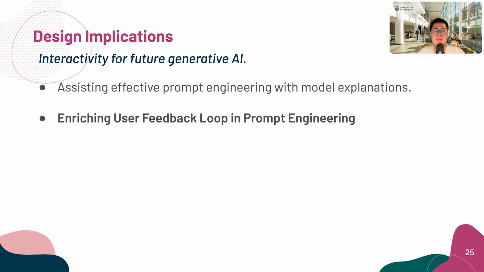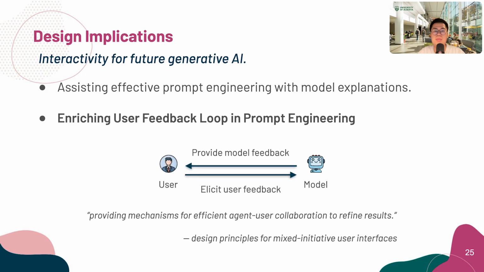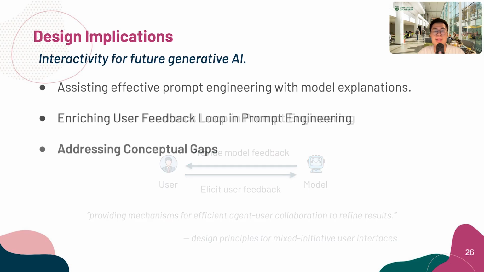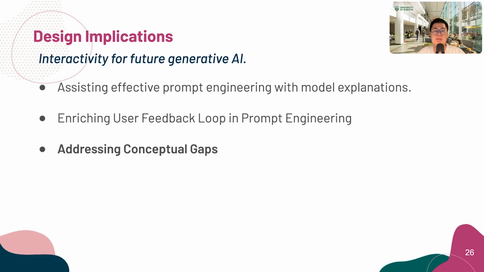Second, enriching the user feedback loop in prompt engineering is a must. The model should be able to provide feedback about the generated content, while the users should be able to direct the model about the generation process. This also aligns with one of the design principles for mixed initiative systems, providing mechanisms for efficient agent-user collaboration to refine results. Third, the system needs to help address users' conceptual gaps.